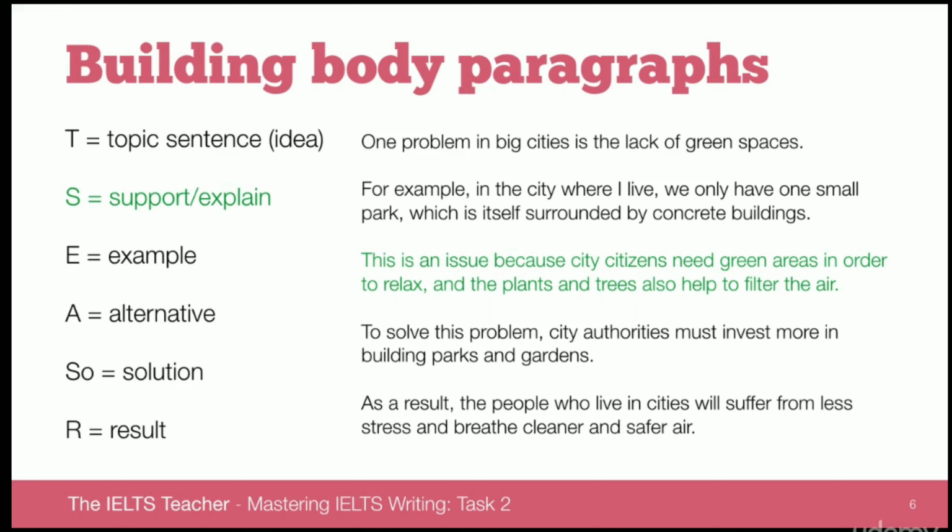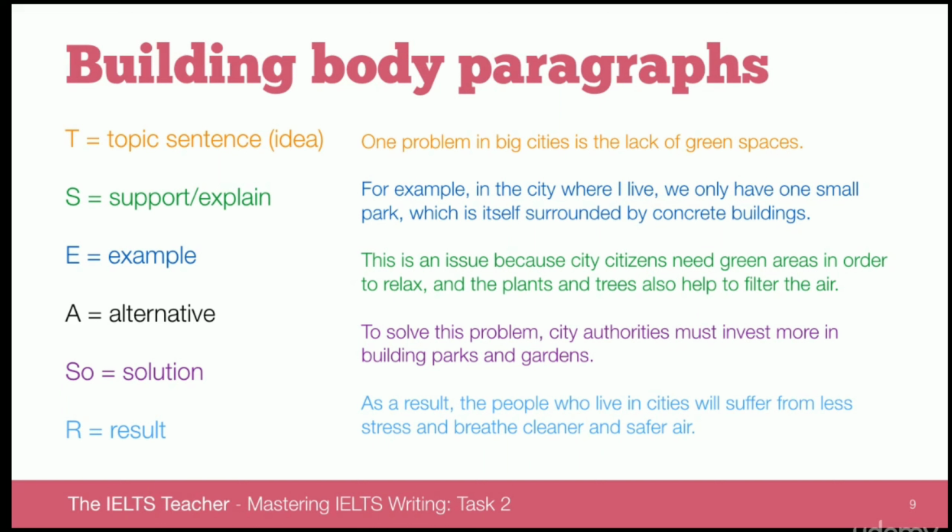Now because this is a problem and solution essay, this is followed by a solution sentence. To solve this problem, city authorities must invest more in building parks and gardens. Then finally, we look at a result sentence, which we denote with the letter R. As a result, the people who live in cities will suffer from less stress and breathe cleaner and safer air. So everything in this paragraph has a purpose.